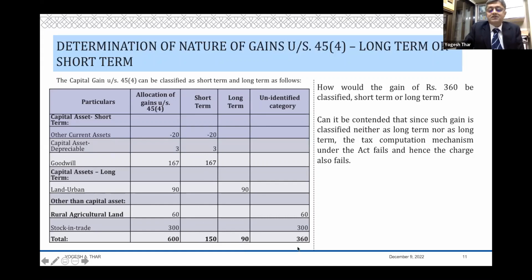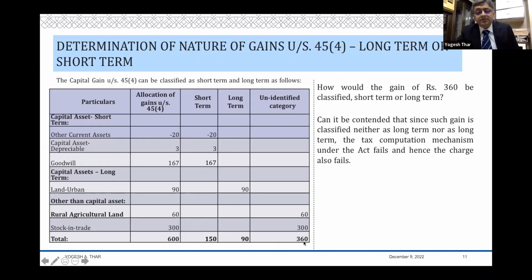However, the balance 360 does not get attributed because it is rural agricultural land, which is not a capital asset, and stock in trade, which is not a capital asset, and there is no attribution over here. And therefore, this portion of capital gain, that is 360, is neither long term nor short term. There is no way in which I can determine what it is, because the rules do not say. And that gives rise to this interesting question, that when this attribution is not possible, I cannot determine in law what the character of this 360 is.